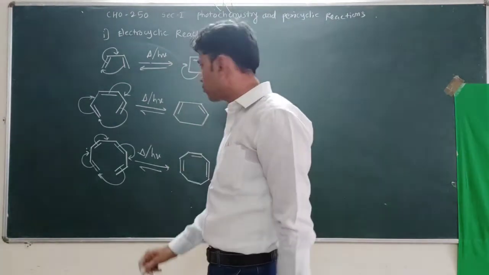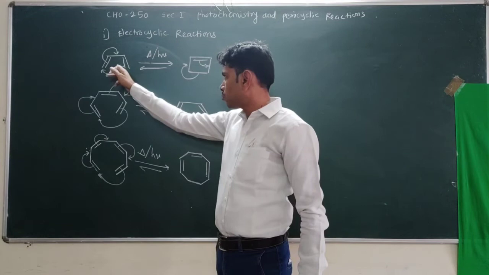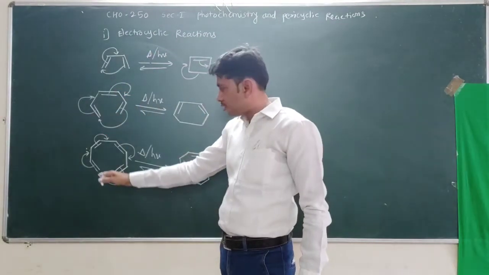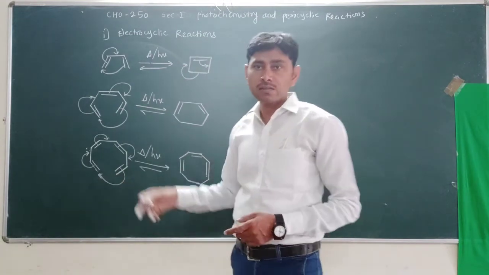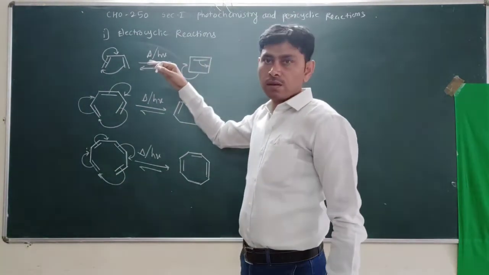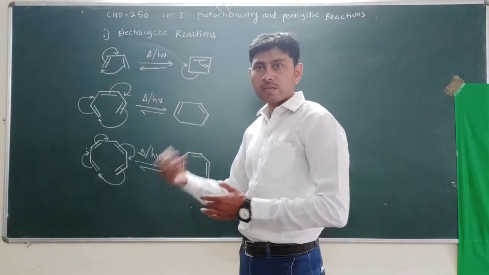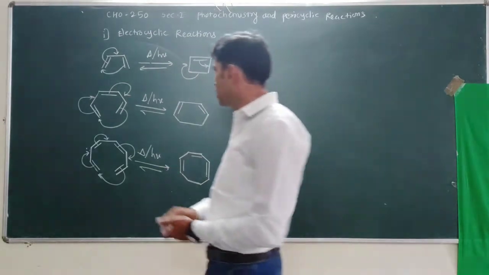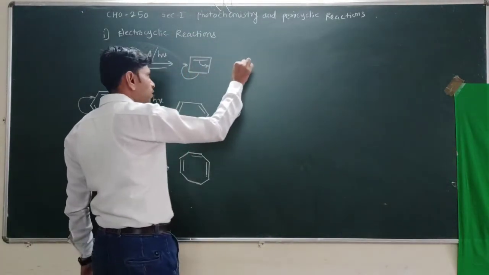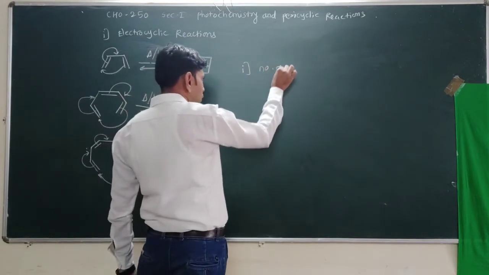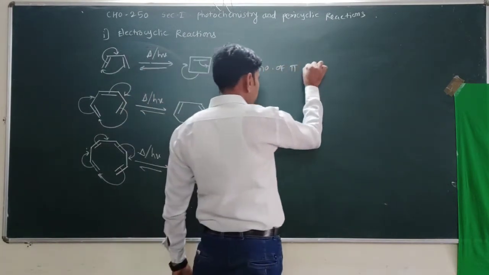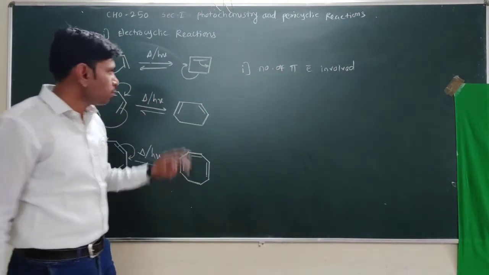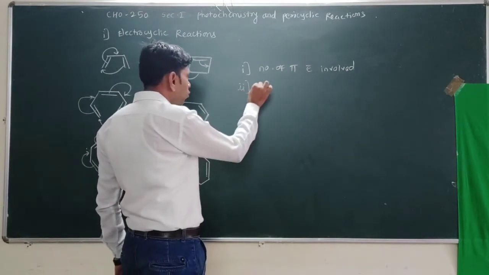So three factors that we have to consider, because here this is thermal mode, here some pi electrons are involved, here also different pi electrons are involved. So we have to make connections and see properly how these reactions occur, how the stereochemistry of the product is obtained. So we have to analyze these pericyclic reactions, electrocyclic reactions. So 3 points that we have to consider. First is the number of pi electrons involved. These are important. Second point we have to consider is the mode of activation.